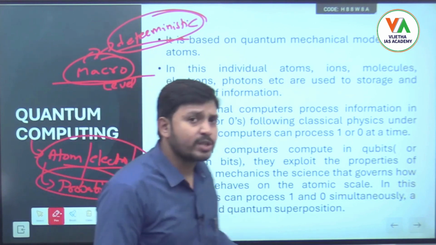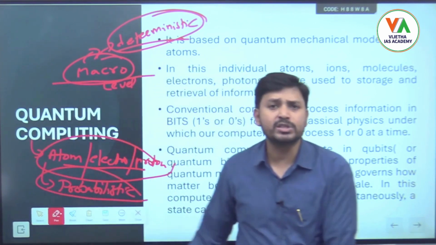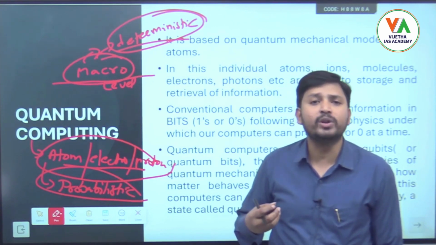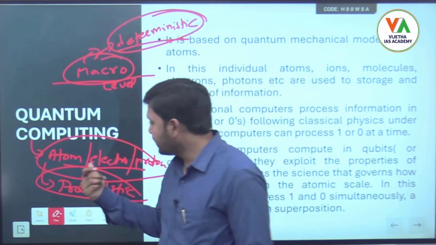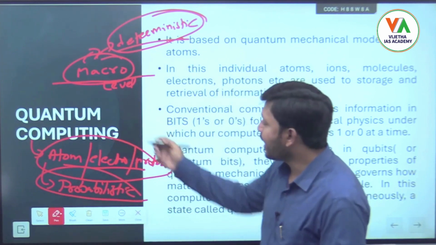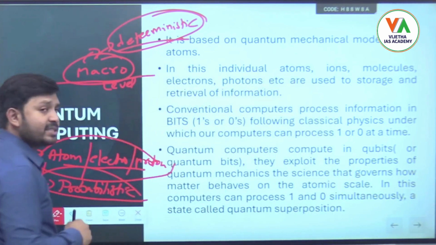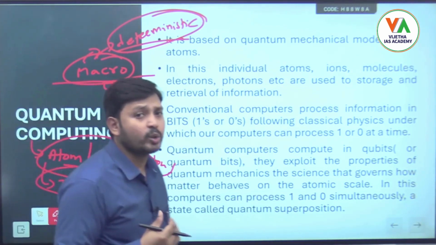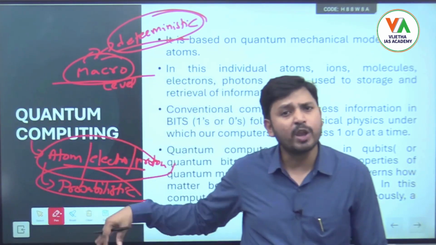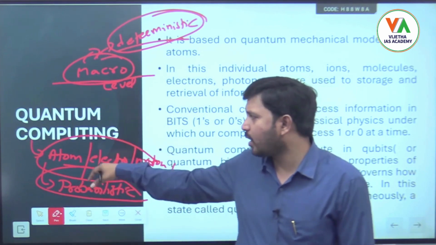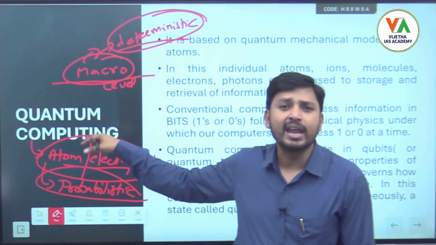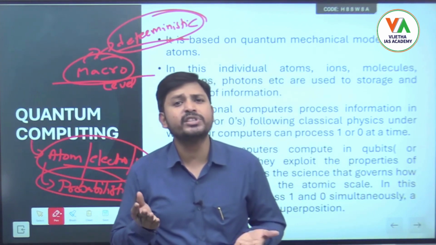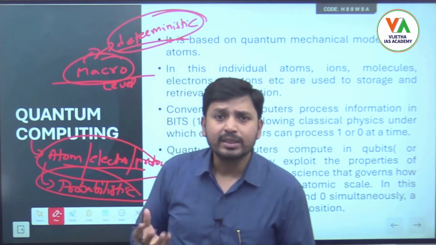will be used in quantum computers also, where we will try to store the information and retrieve the information at these micro levels, at these atomic levels. Whatever the physics or computing capacity at those levels is called quantum computers. And we also have to know the difference between classical computers and quantum computers.